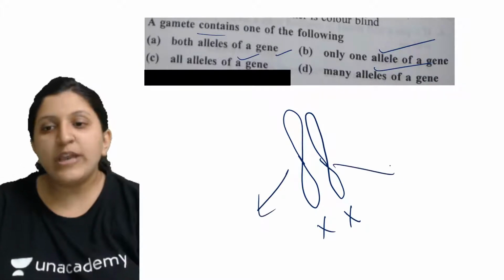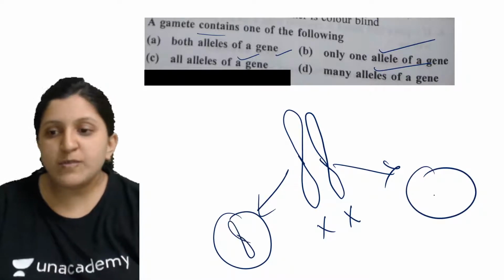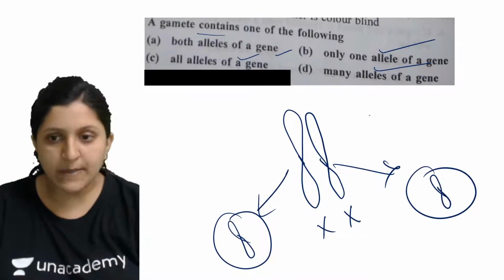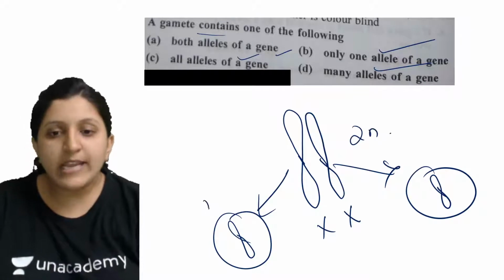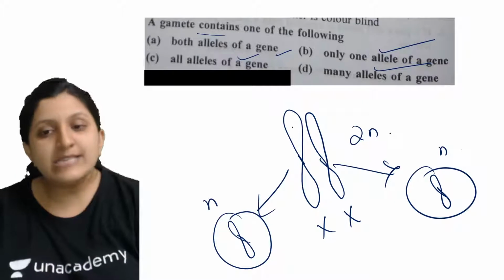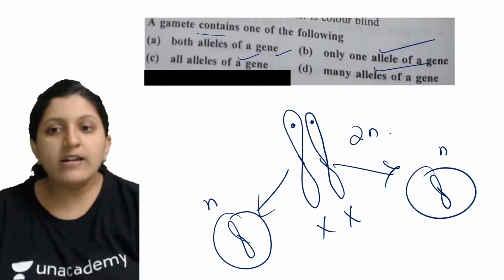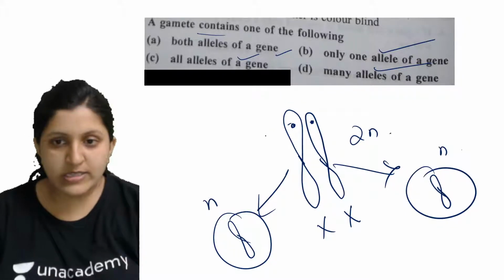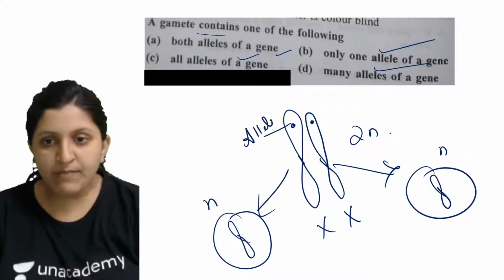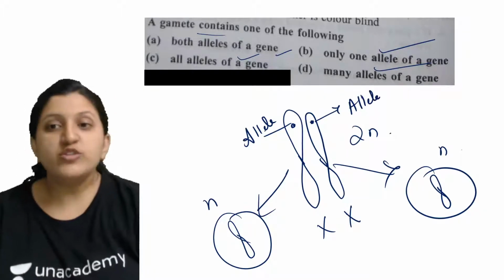So this is going to undergo independent assortment. Here one X chromosome is coming, and here one X chromosome is coming. That means 2N is getting reduced to N and N. In that case this has one gene, so here is the gene. The alternative form is basically an allele. So this is one allele now, and here you can find another allele.